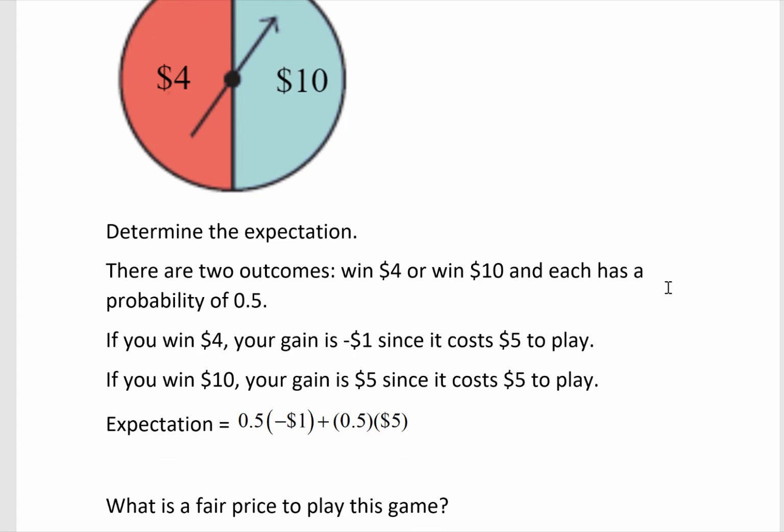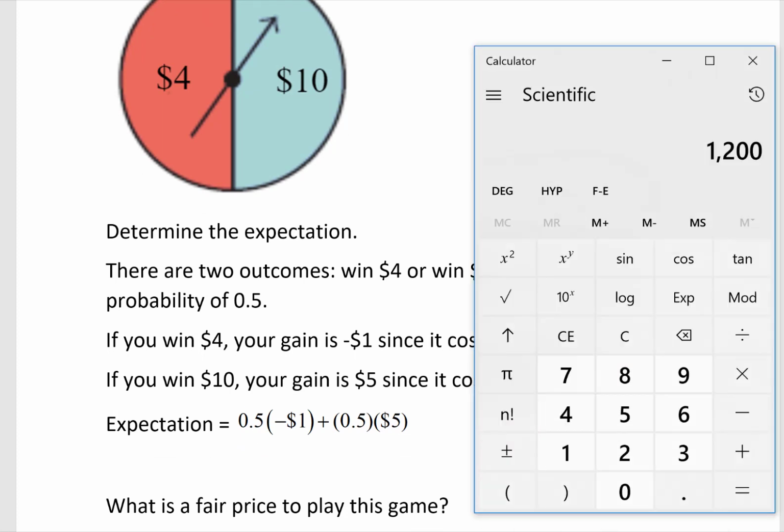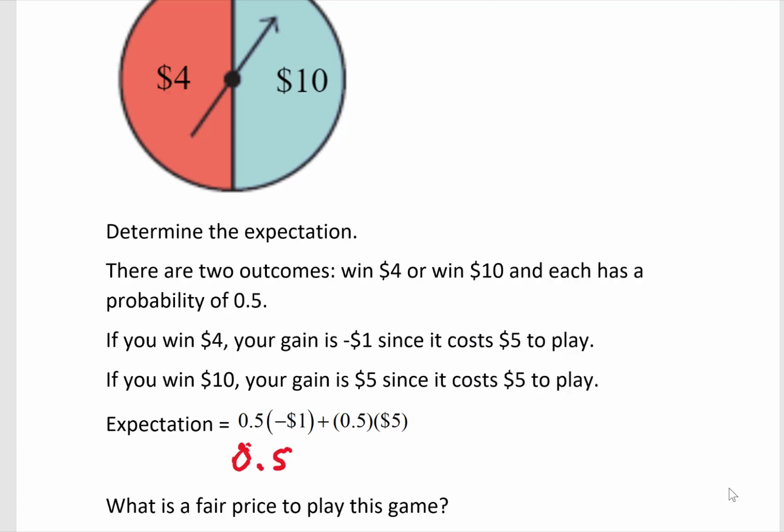So I set up the expectation formula, and let's simplify this in our calculator. So the first part is 0.5 times $1, which is going to give me 50 cents. And then I've got 0.5, so half of $5, which is actually going to be $2.50. So my expectation is actually $3. I'm sorry, that's not correct. This is negative. So my expectation is actually $2.